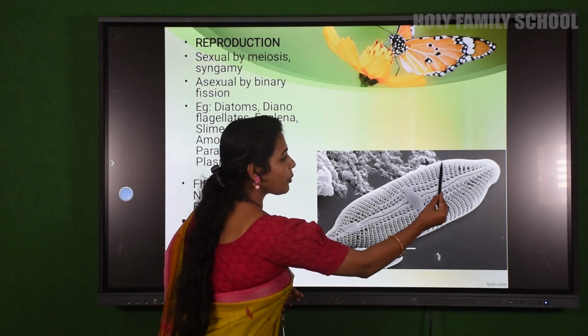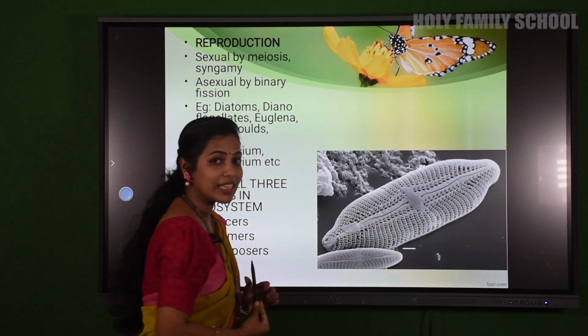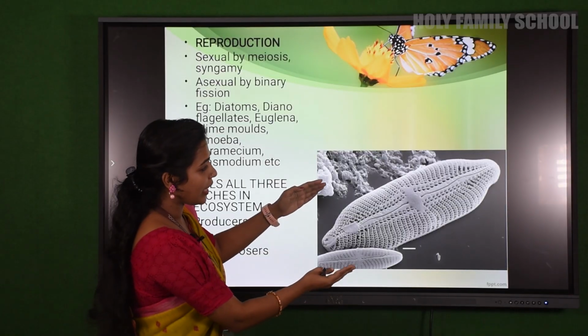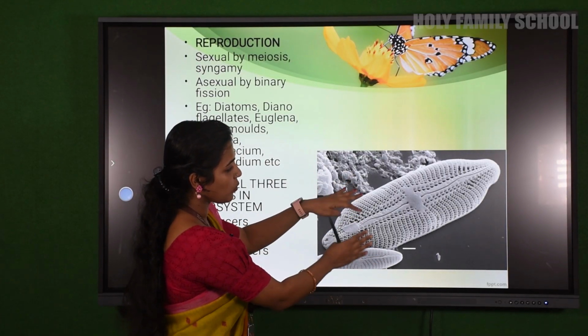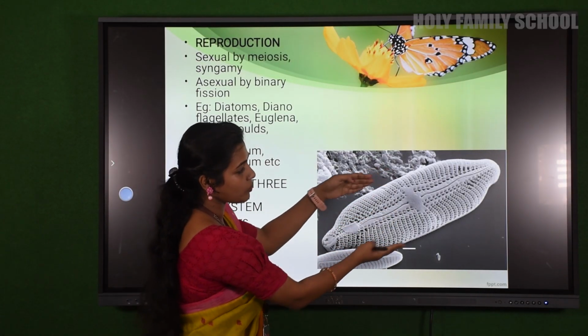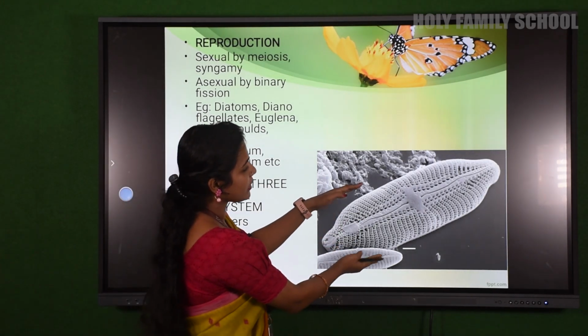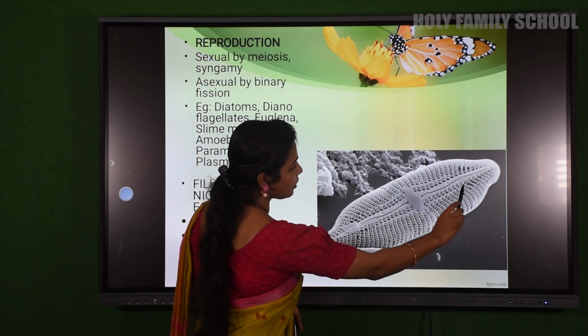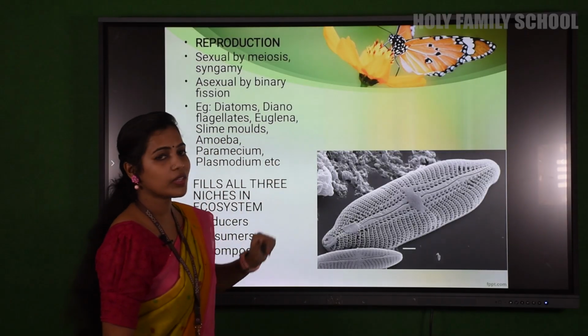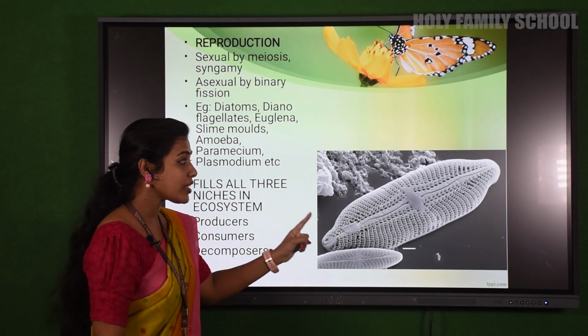So the cell wall is made up of silicon dioxide, and you can see that it has a glassy cell wall. It's like a soap-like arrangement, soap boxes. You know soap boxes, right? In that way it is arranged like an overlapping structure. And it is made up of silicon dioxide, and there is an application behind it.